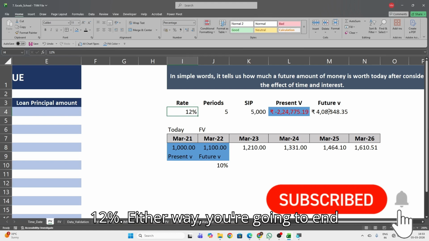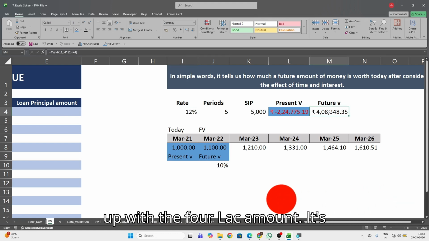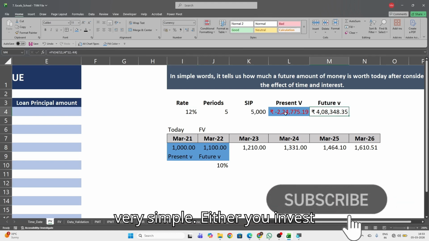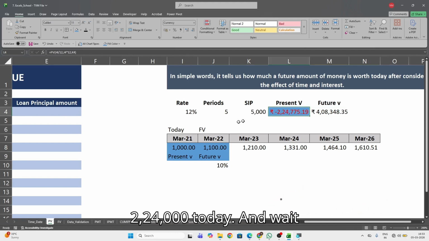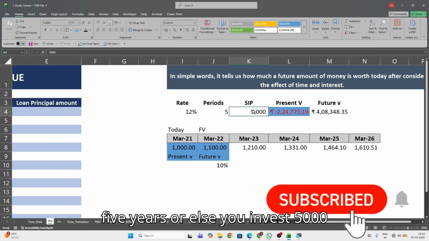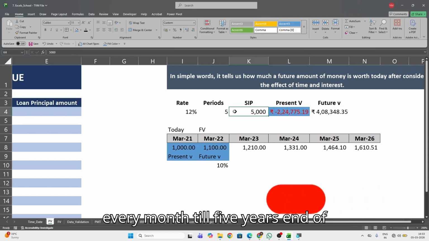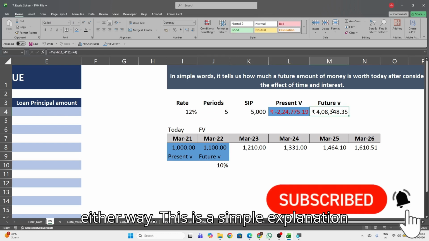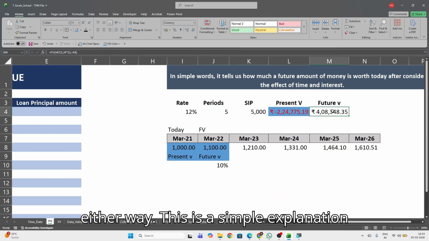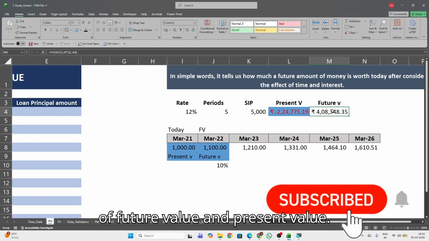Either way you're going to end up with the 4 lakh amount. It's very simple. Either you invest 2,24,000 today and wait 5 years, or else you invest 5,000 every month till the end of 5 years to get the same amount. Either way, this is a simple explanation of future value and present value.